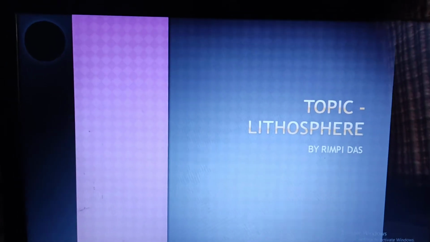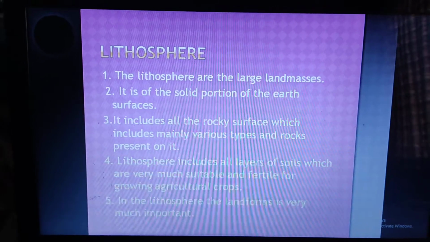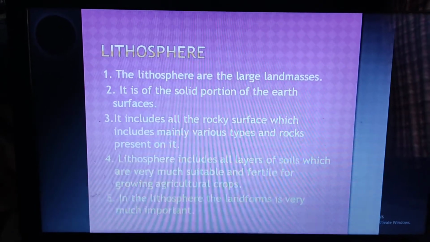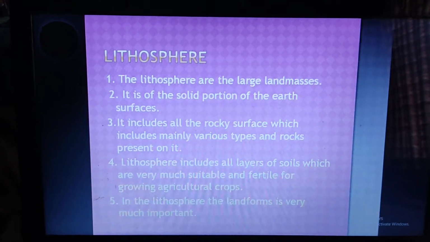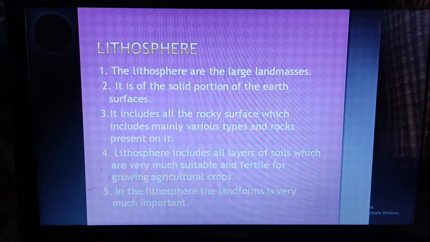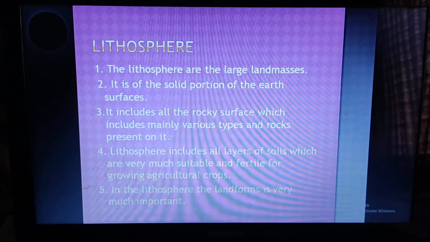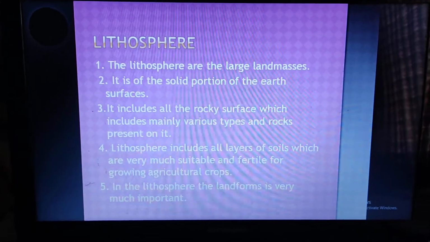So let's start. What is lithosphere? The lithosphere is the solid portion of the outer part of the surface. This includes the brittle upper part of the mantle and the crust, the uppermost layer of the earth. The lithosphere is far less ductile than the asthenosphere.